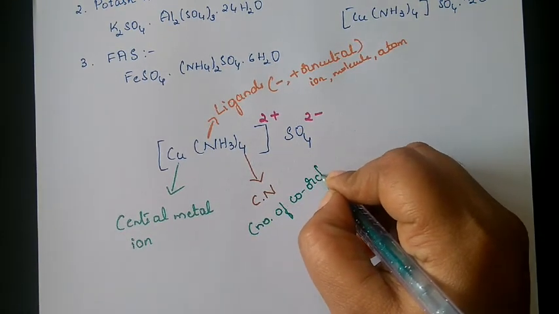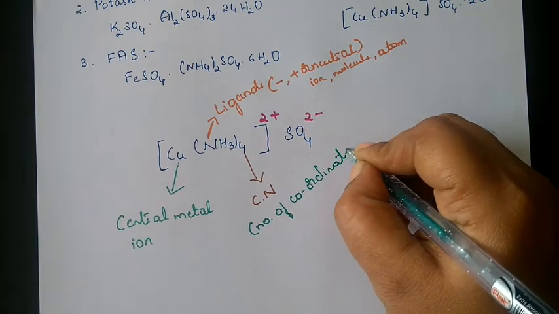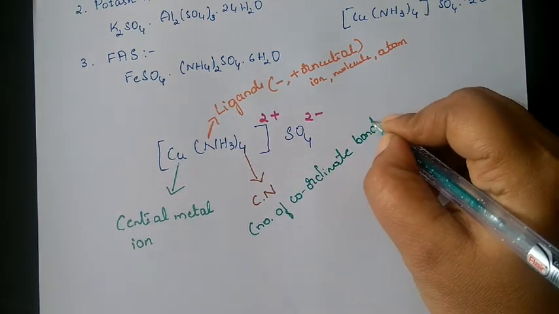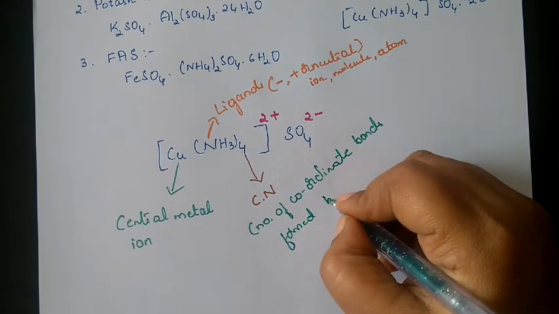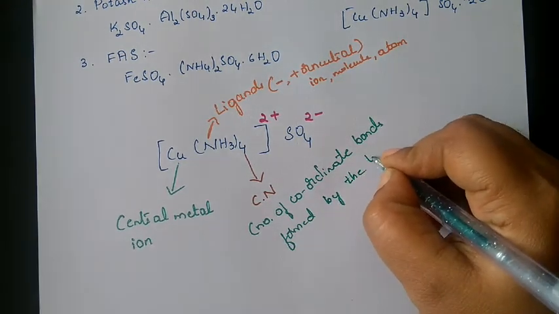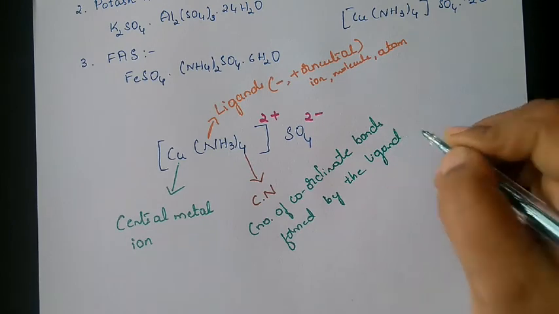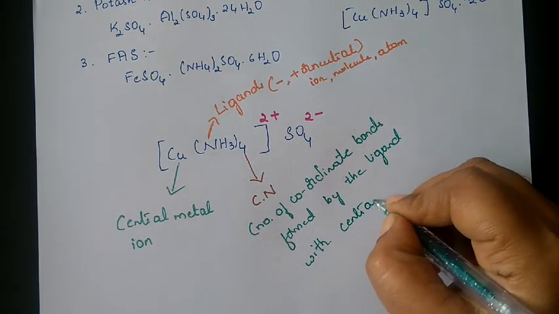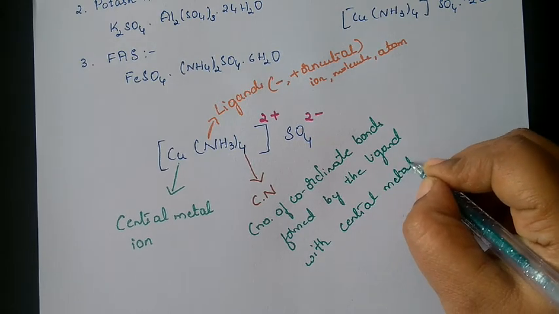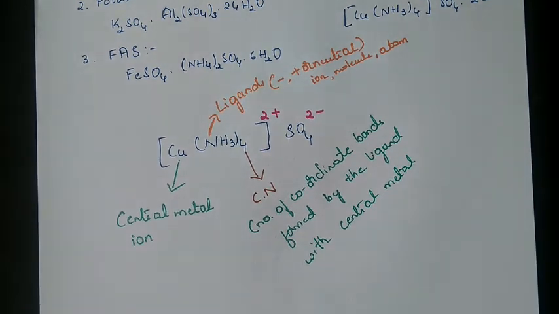So many different definitions we have. The number of coordinate bonds formed by the ligand with the central metal atom, or it might be ion also.